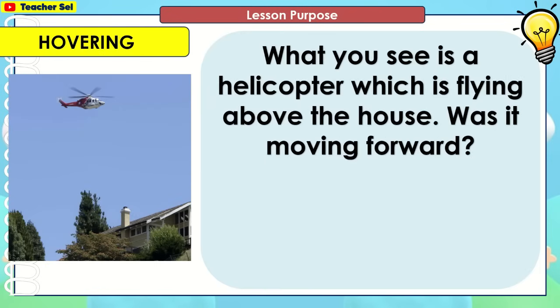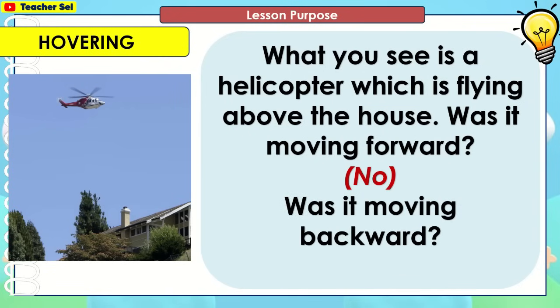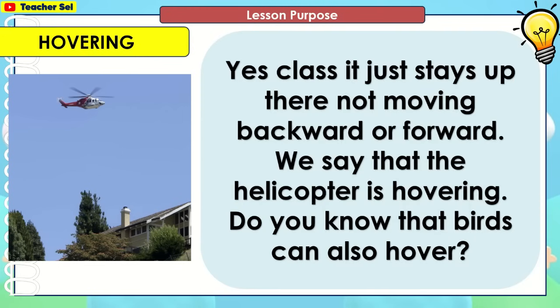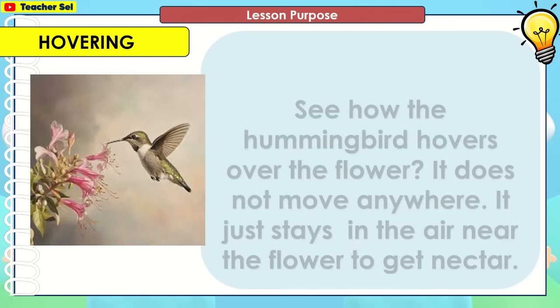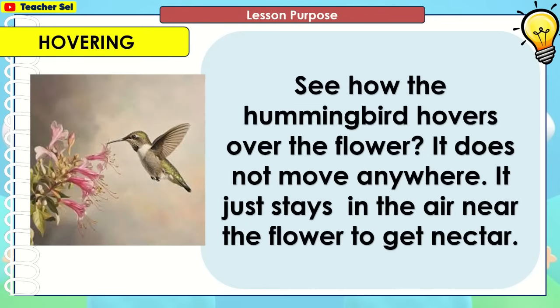What you see is a helicopter, which is flying above the house. Was it moving forward? No. Was it moving backward? No. Yes, class. It just stays up there, not moving backward or forward. We say that the helicopter is hovering. Do you know that birds can also hover? See how the hummingbird hovers over the flower. It does not move anywhere. It just stays in the air near the flower to get nectar.